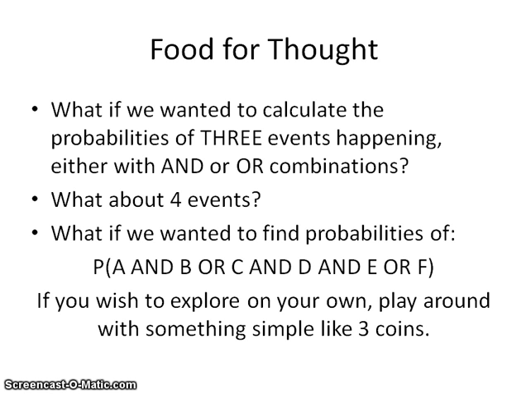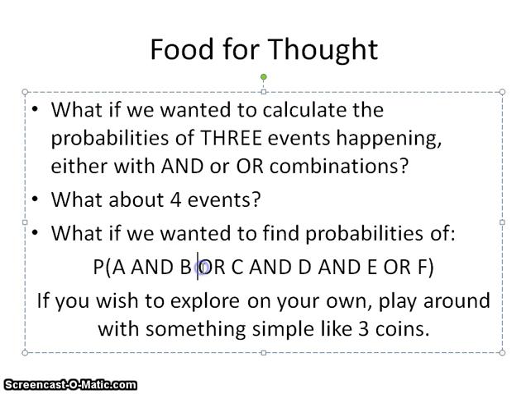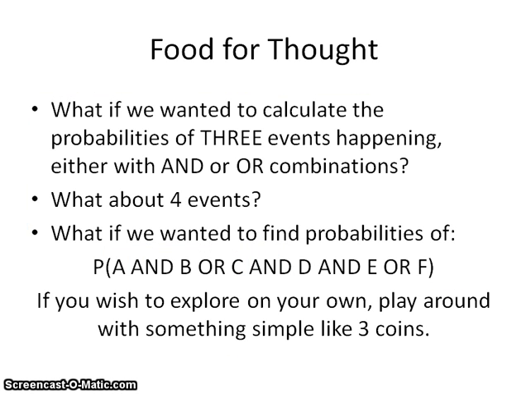And another question is, what if we wanted to find the probabilities of something that's ridiculously complex, like the probability of A and B, or C, and D, and E, or F? And what if it's A and B together, but then the or C and D and E or F are all part of their own group as well? Or what if A and B or C are part of a huge piece? So now we're starting to look into PEMDAS and order of operations when we're playing around with these ideas. It's going to get complicated, but we're going to tackle it.